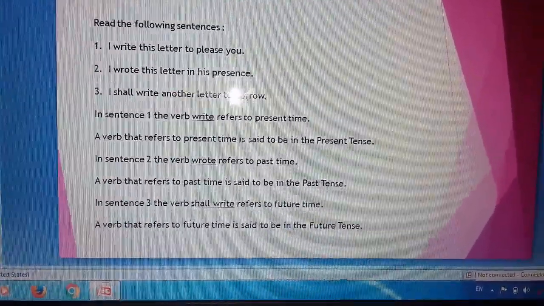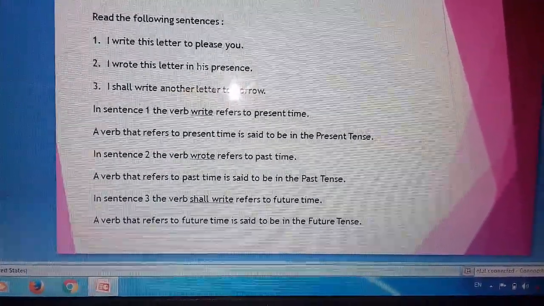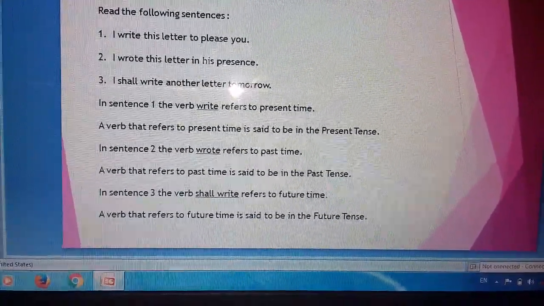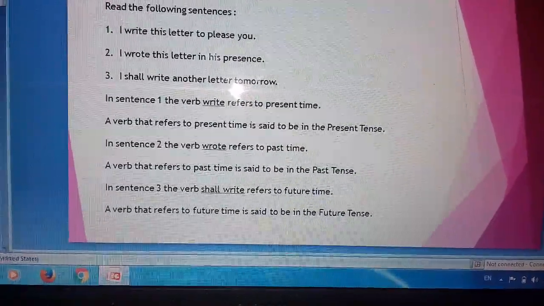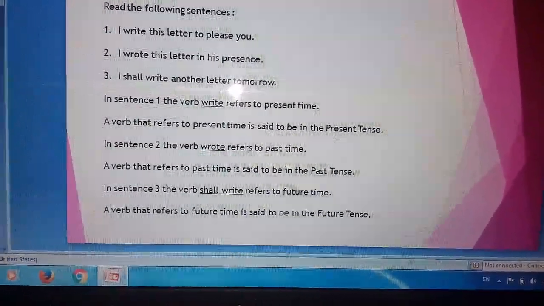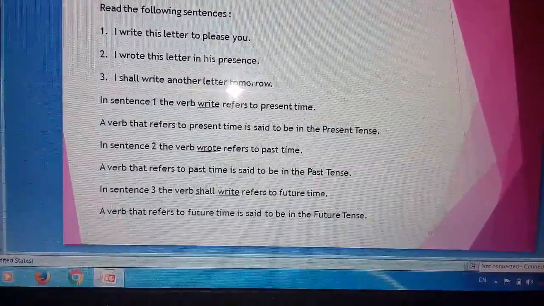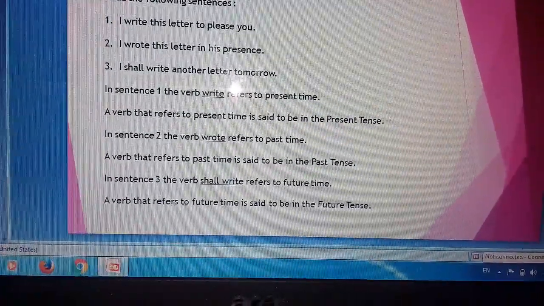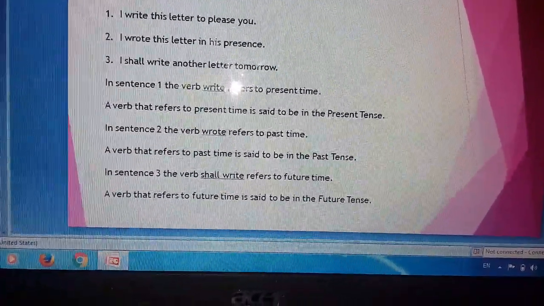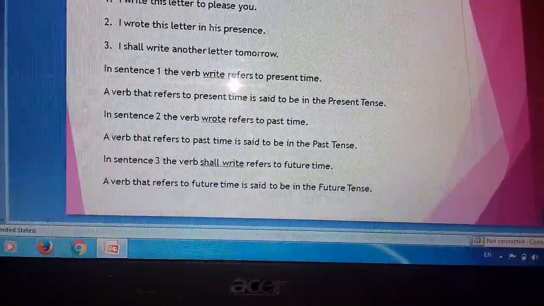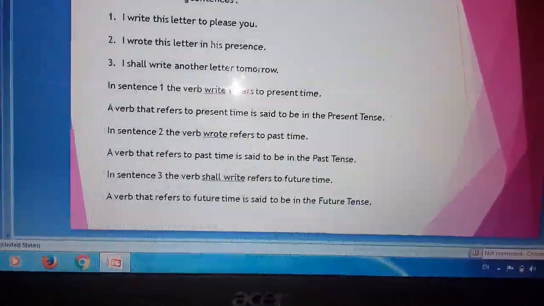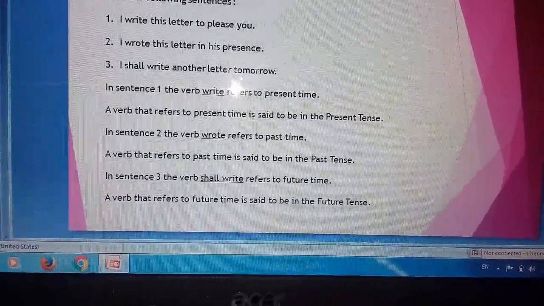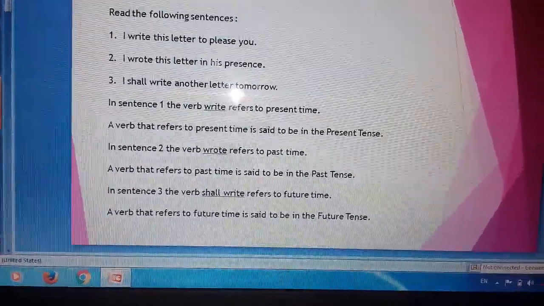Right? Now the third sentence. In the third sentence, the verb shall write refers to future time. I shall write another letter tomorrow. Shall write refers to the future time. So a verb that refers to the future time is said to be in the future tense.